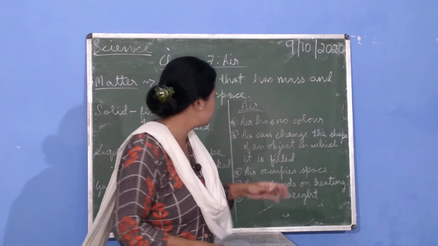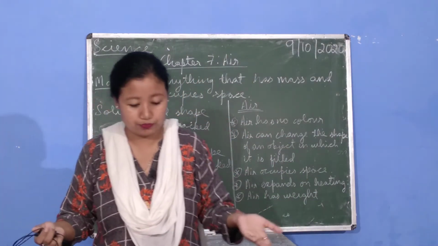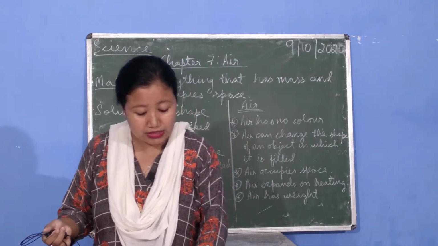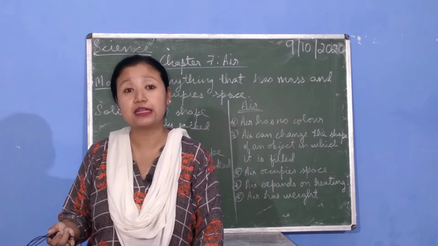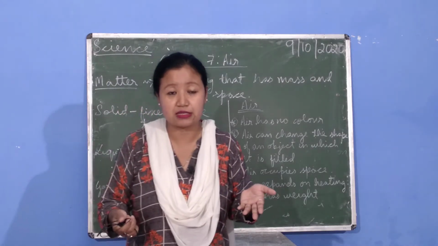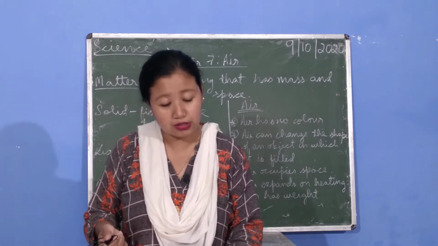Now properties of air. I've written it here also. Properties of air. Air has no color. Can we see it? No. We cannot see air, but we can feel it when it blows. It is basically colorless. If I just blow on your face, you can feel the air, but it does not have a color.